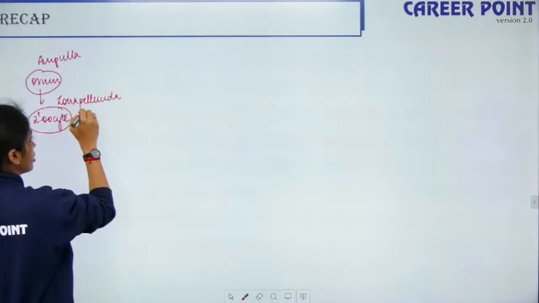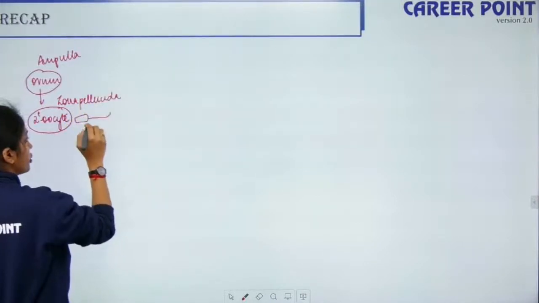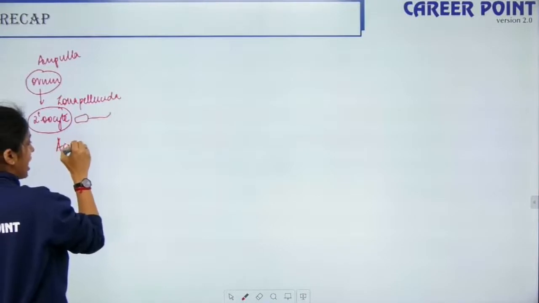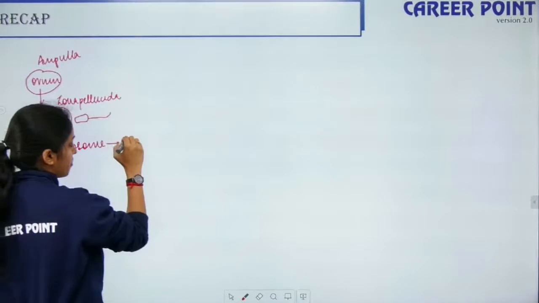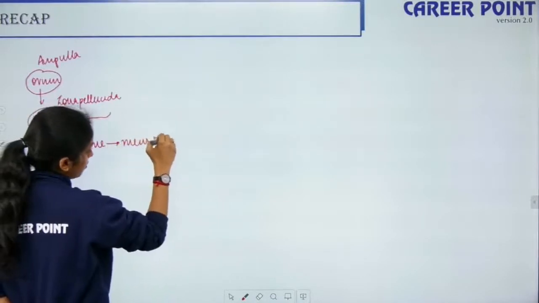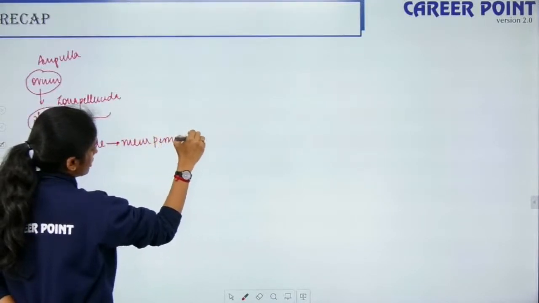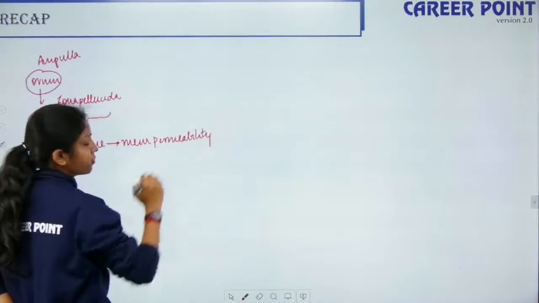The sperm reaches this region, and the acrosome of the sperm interacts with the zona pellucida to change the membrane permeability, so that only one sperm fertilizes one egg.